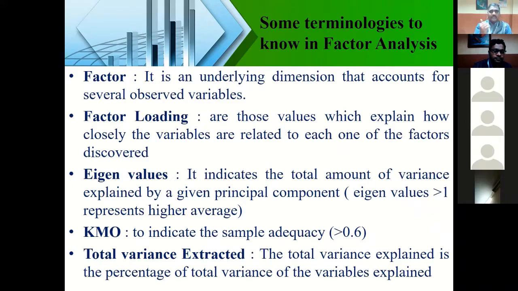That confirmation also we can suppose if any one of the variables or the items shows that it is less than the particular value, less than the particular coefficient value, then you can remove that particular item or variable. You don't need to include it in your study because that doesn't give any meaning. That confirmation also we can get from the output table called total variance explained. Right. So these are all the very important terminologies that you need to know under factor analysis.